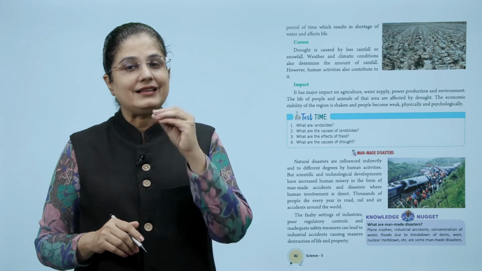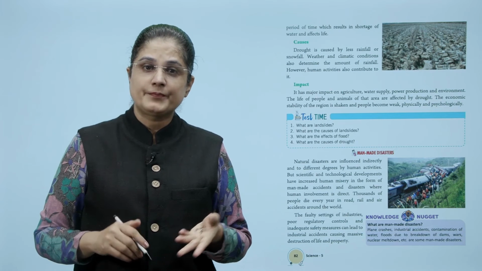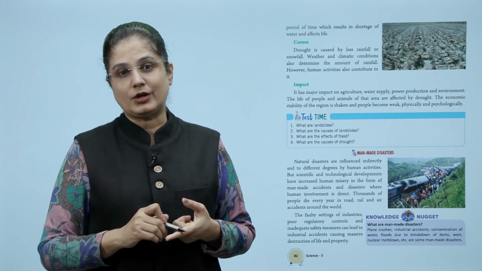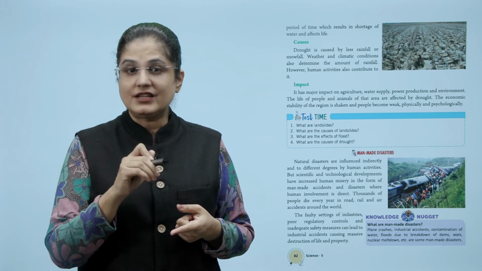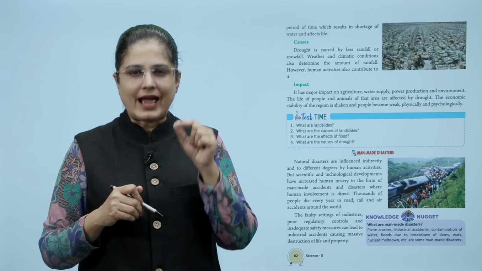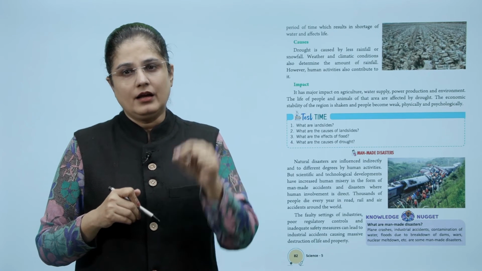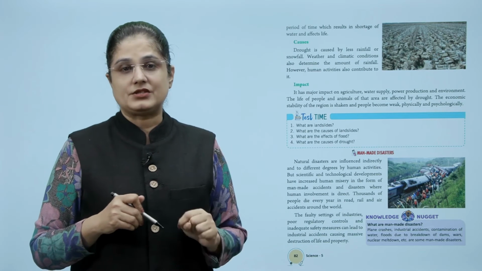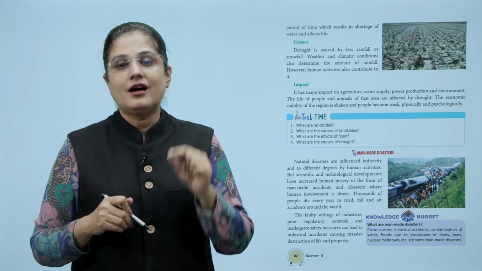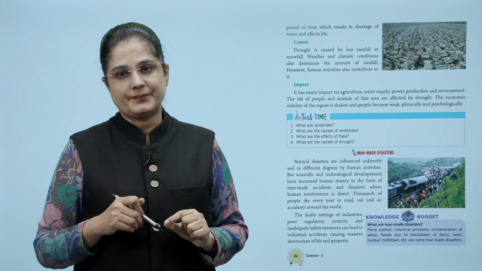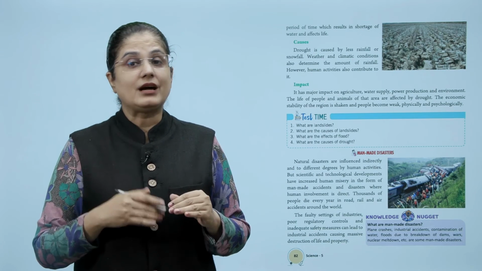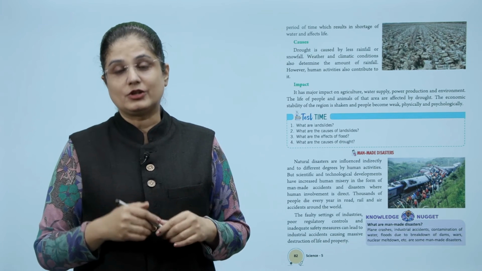Drought is caused by less rainfall or snowfall. Weather and climatic conditions also determine the amount of rainfall. However, human activities also contribute to it. Now, it has major impact on agriculture, water supply, power production and environment. The life of people and animals of that area are affected by drought. The economic stability of the region is shaken and people become weak physically and psychologically.